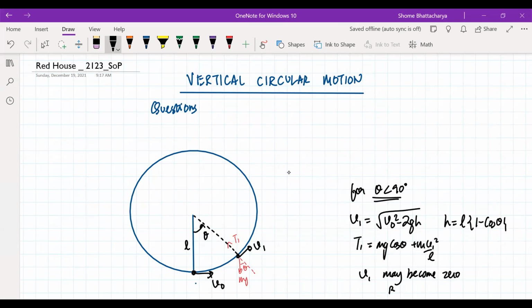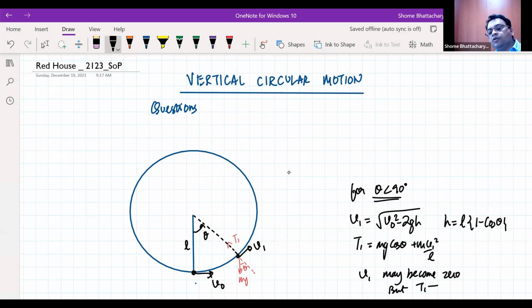but T1 will not be zero. So there's no issue of the thread becoming slack, but only if it is crossing. And of course, for v1 to become zero, the condition is that v0 should be less than root 2gL. Because if v0 is greater than root 2gL, then it will definitely cross the 90 degree position.